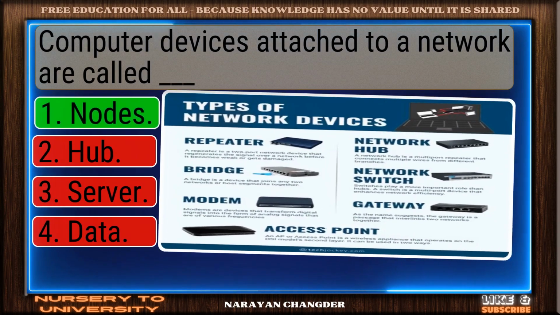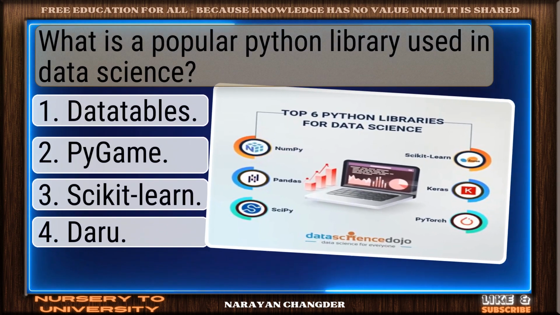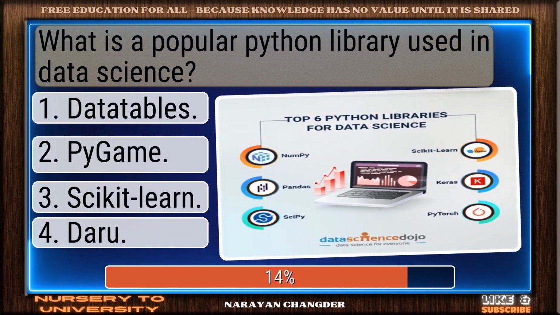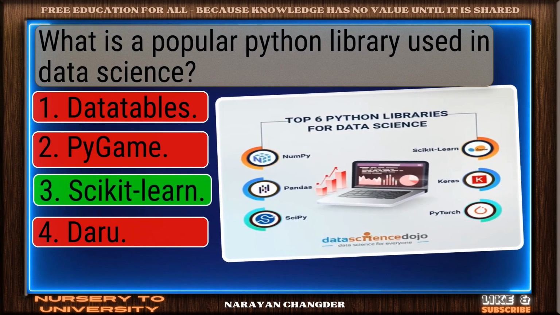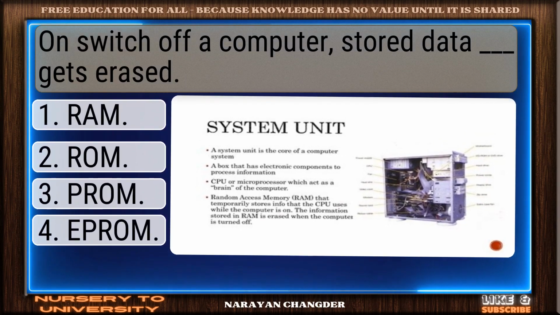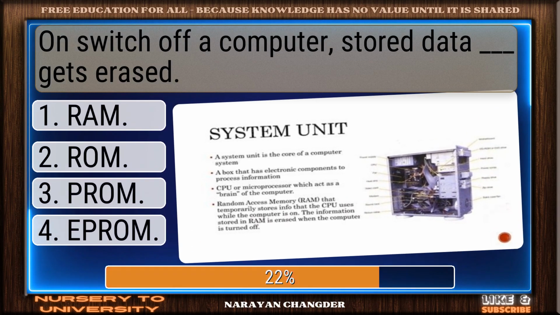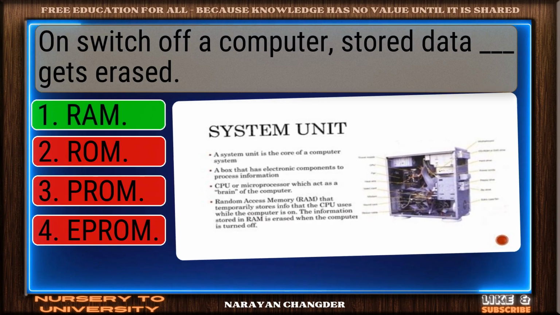Exactly, nodes make sense. What is a popular Python library used in data science? Strong choice. Scikit-learn is right. On switch off a computer, stored data ___ gets erased. Valid point. RAM is true.